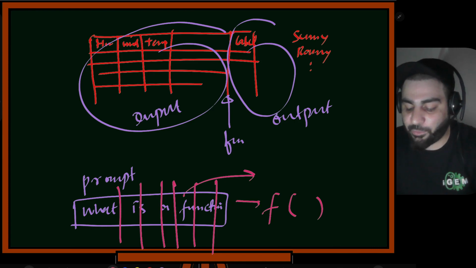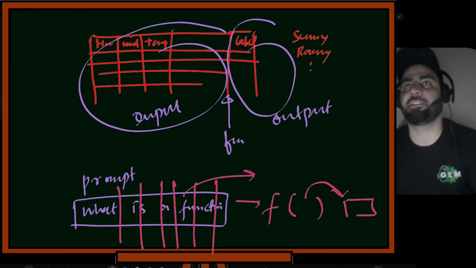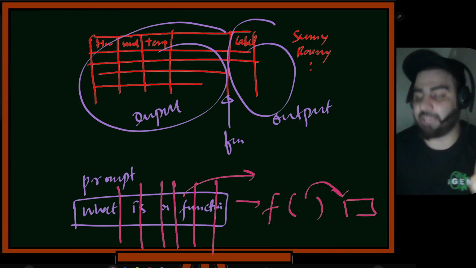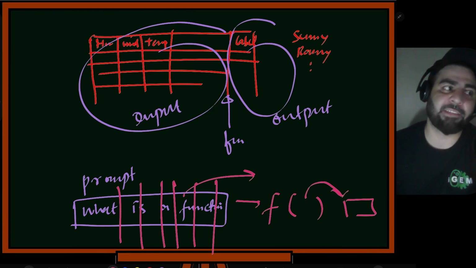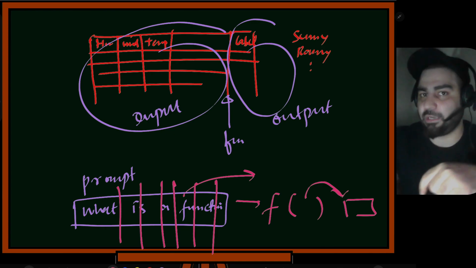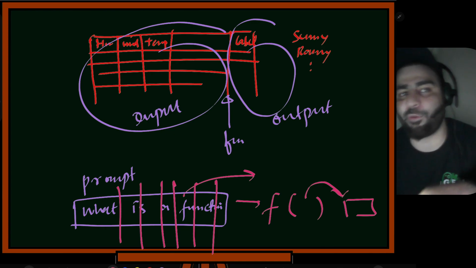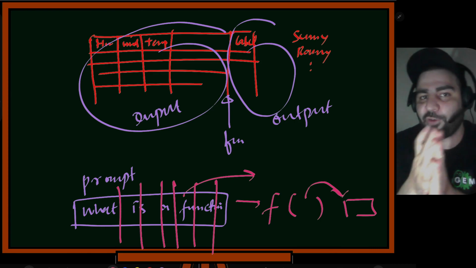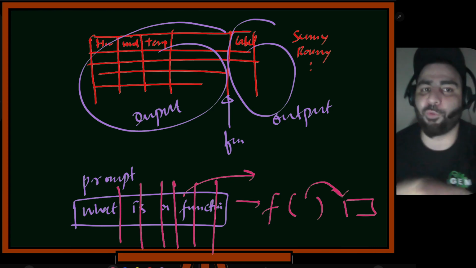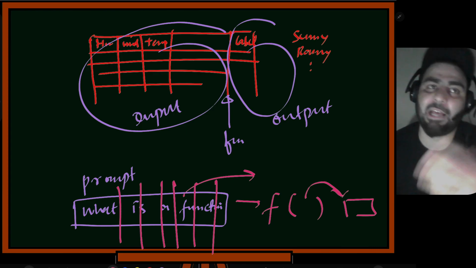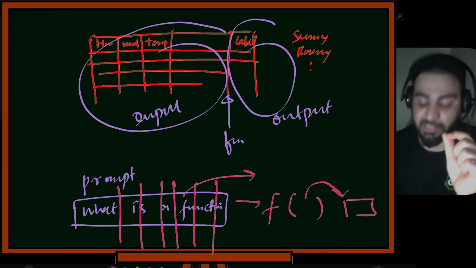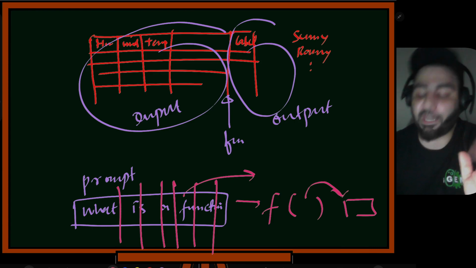So you give this as an input. If I give this prompt as an input, what is the probability of getting the next word as this? This is again a mapping from this prompt to that word, and these are probabilistic algorithms. If you give the same prompt again, it does not always select the word with the maximum probability. It can sometimes select a word with less probability. That's why they have an option for how much randomness you want in the algorithm. If you want more randomness, you have to set that value higher. If you have used ChatGPT since the first release, they have given all these options there. But underneath the hood, what we are trying to do is learn a function.